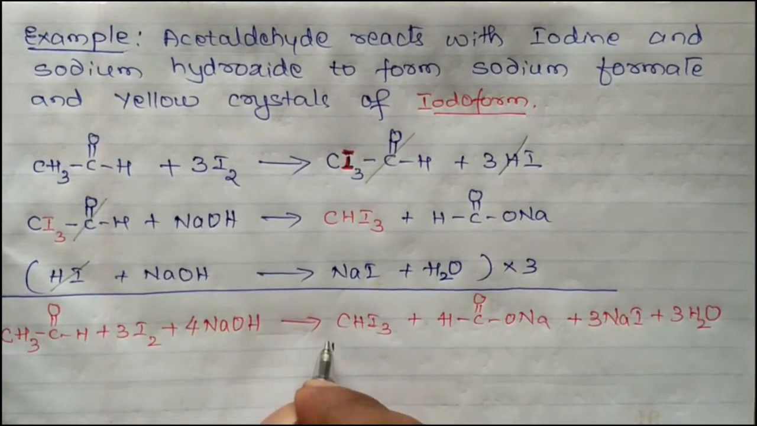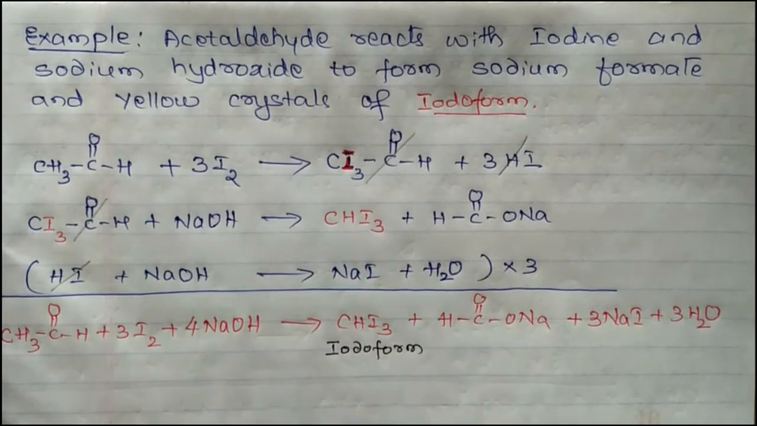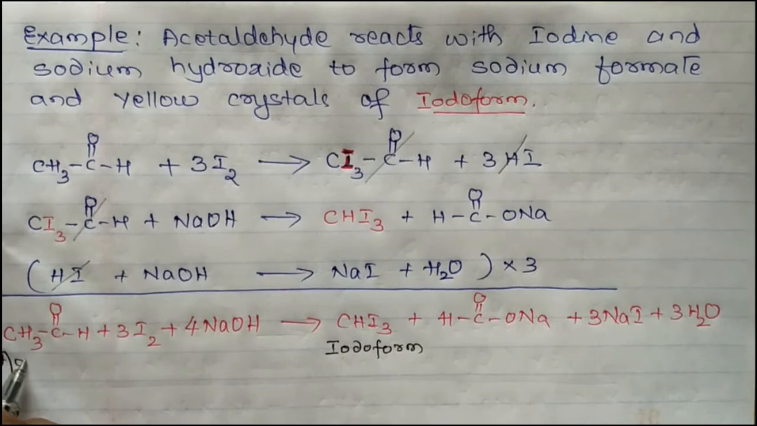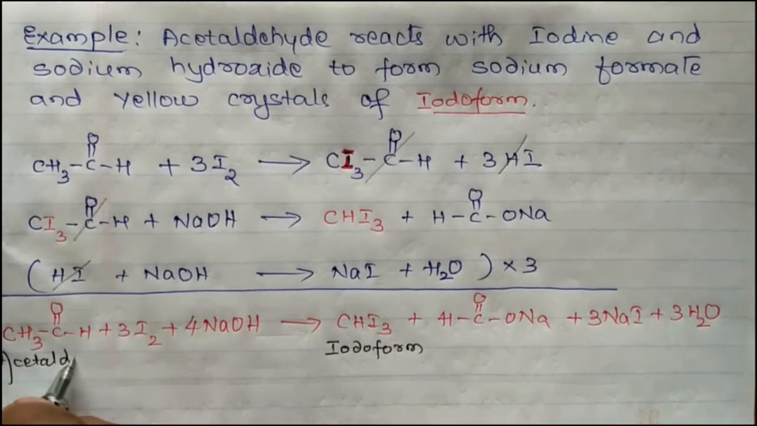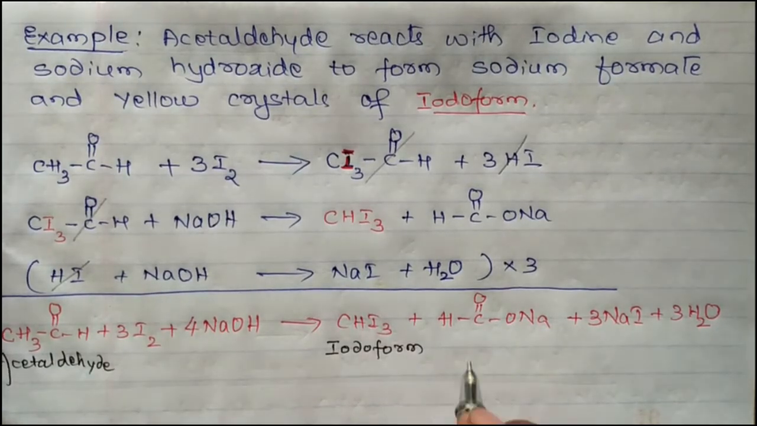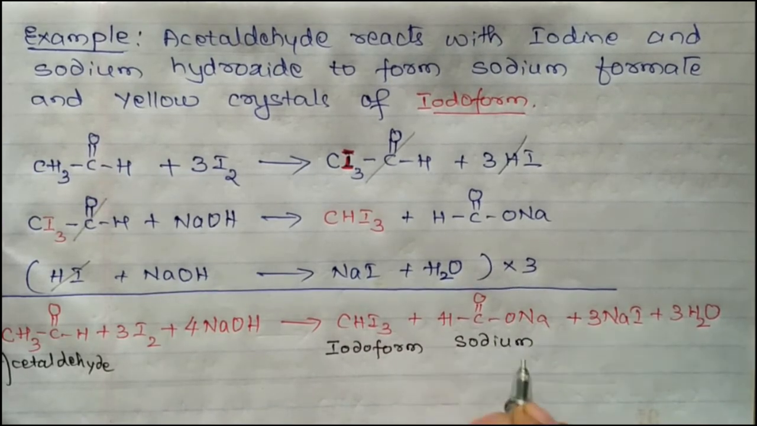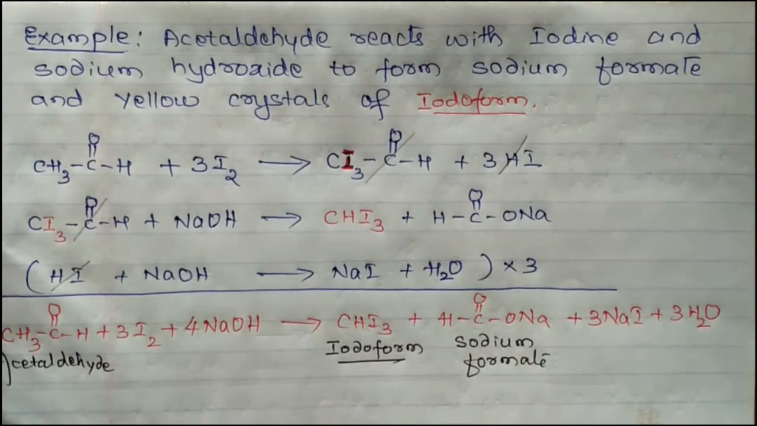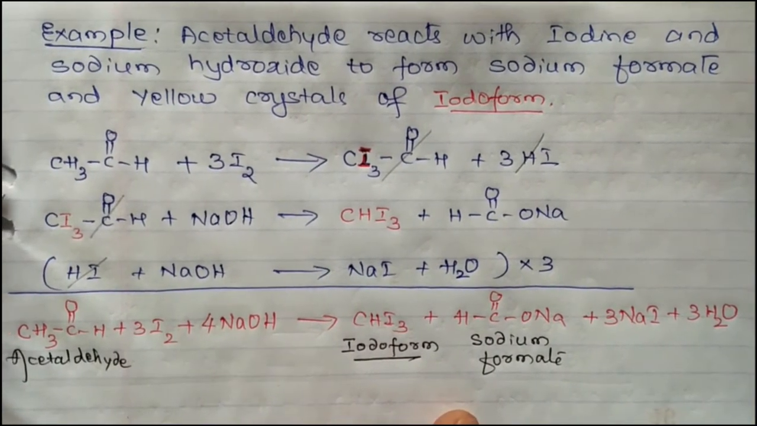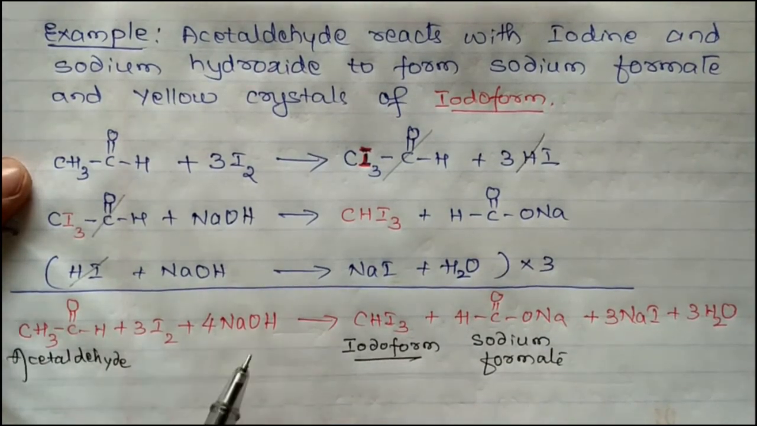This is iodoform. In general, it is called haloform. This is acetaldehyde. Acetaldehyde reacts with iodine and sodium hydroxide. You are going to get iodoform, and in this case, sodium formate, the sodium salt of carboxylic acid, the salt of formic acid. This reaction is known as the haloform reaction.